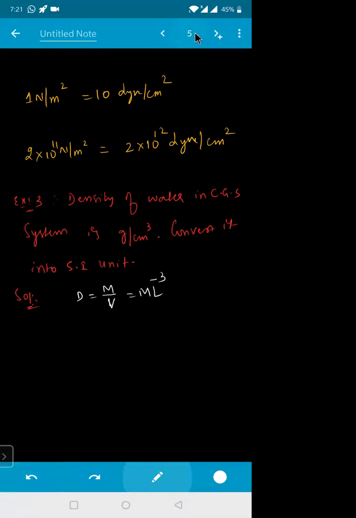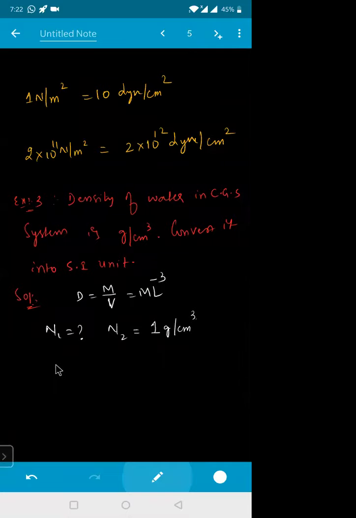So how do you write this one? We need to convert it into your SI unit. That means N1 is equal to how much? N2 is given as how much? 1 gram per centimeter cube. Nothing else is given, so this is 1 gram per centimeter cube.